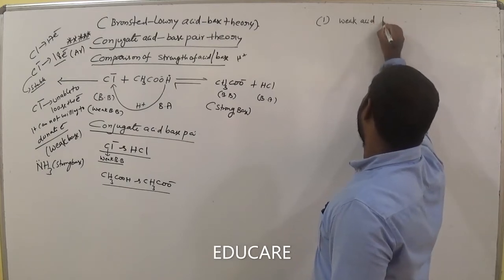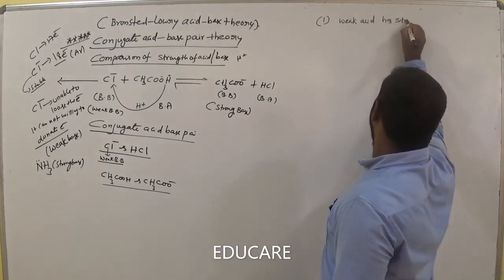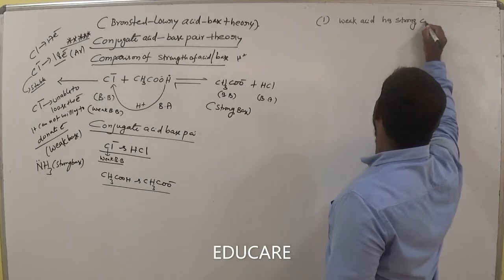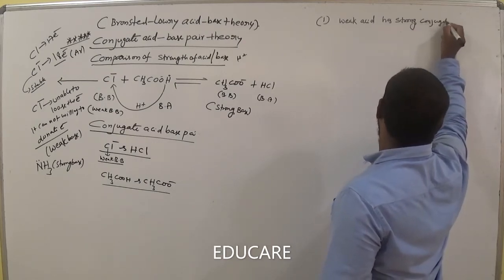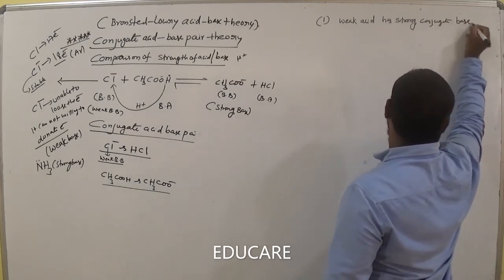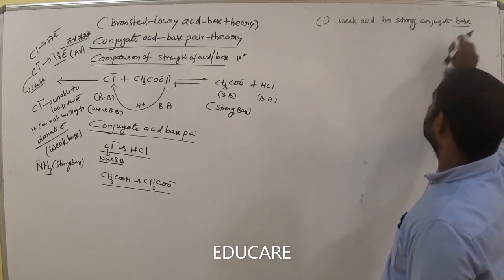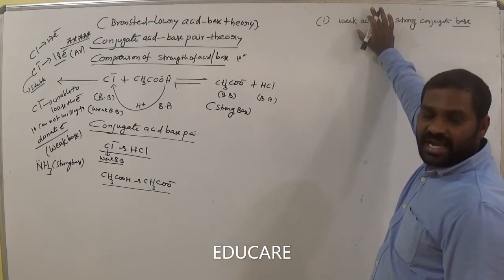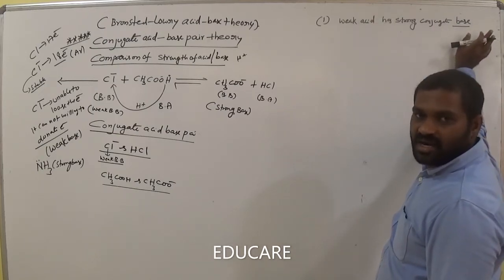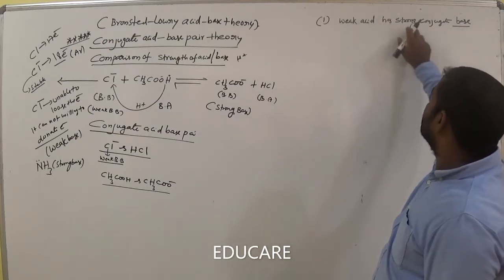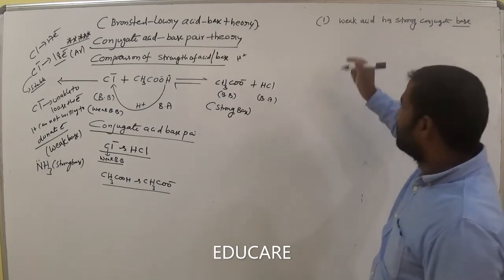Weak acid has a strong conjugate base. Weak acid has a strong conjugate base. Does an acid have a conjugate base or not? Conjugate base. Now weak acid has a strong conjugate base. Remember this.